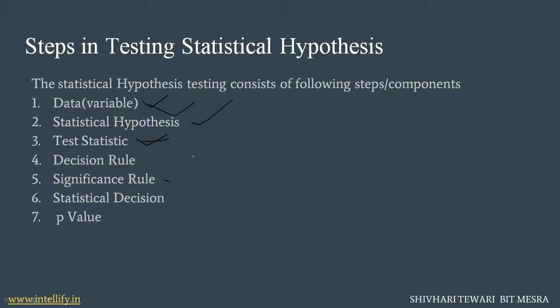Then there is a significance rule. The significance rule basically shows us the significance level, which is denoted by alpha. It is a very minimal value, like 0.01 or 0.05. That means we are 95 to 99% confident in our result. This is what the significance rule is. Then there is a statistical decision, and after that there is a p-value.